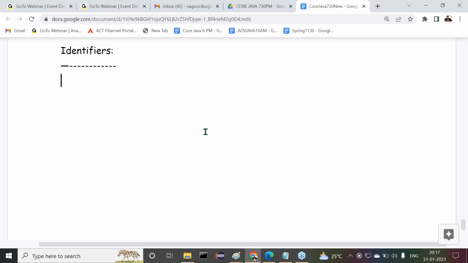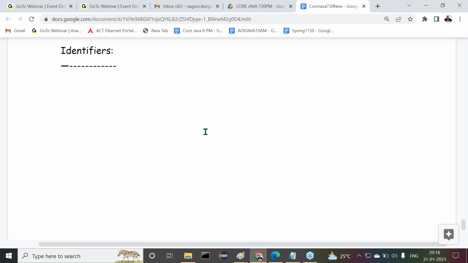Similarly, in Java applications, we are going to write a number of variables, methods, classes, interfaces, enums, more and more programming elements in a single application. But whenever we are writing more and more programming elements, we have to give a separate name for each and every programming element. We have to provide some identity for each and every programming element. What is the requirement of that identity? What is the need of your name?